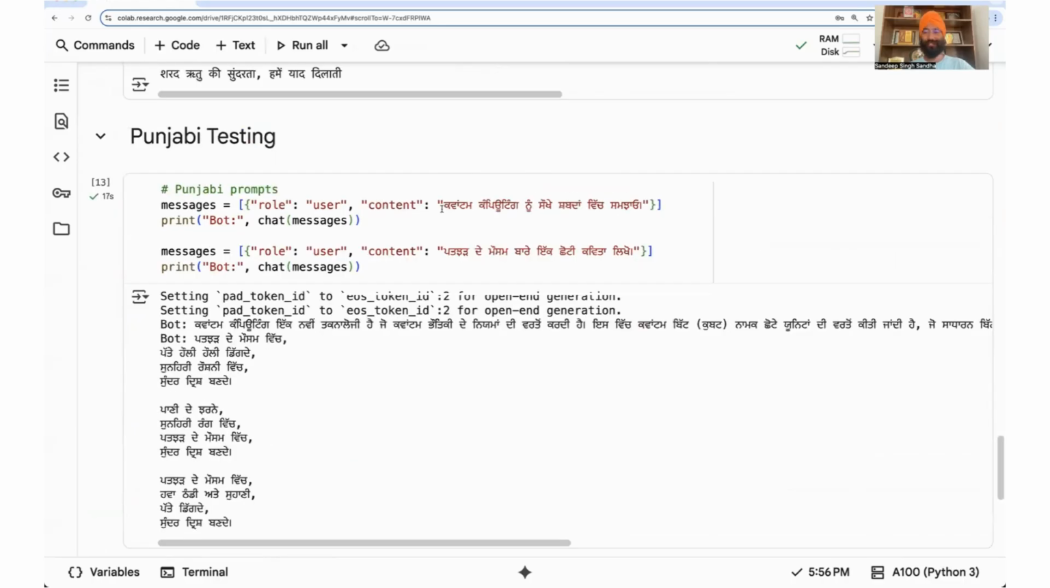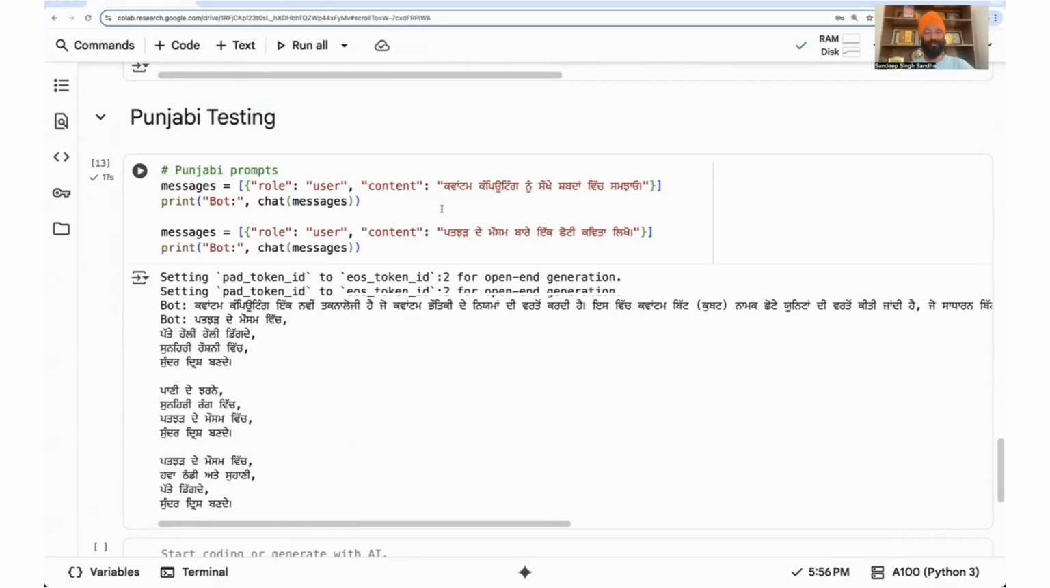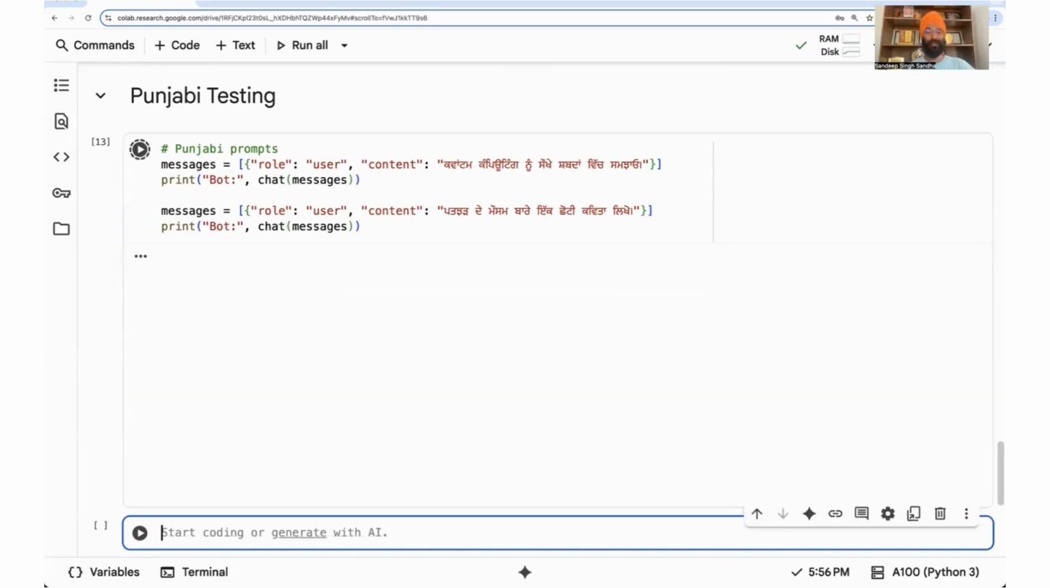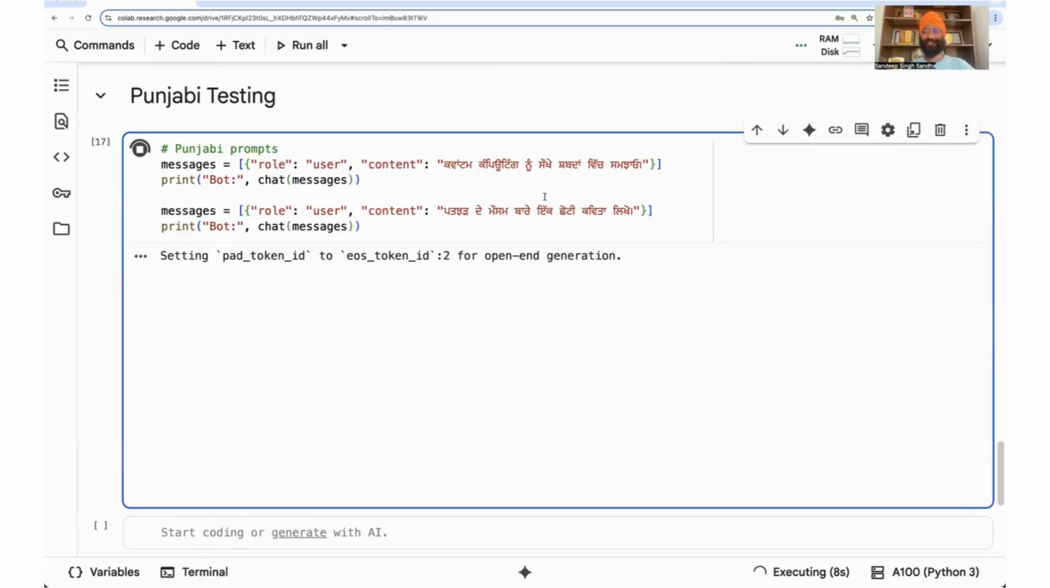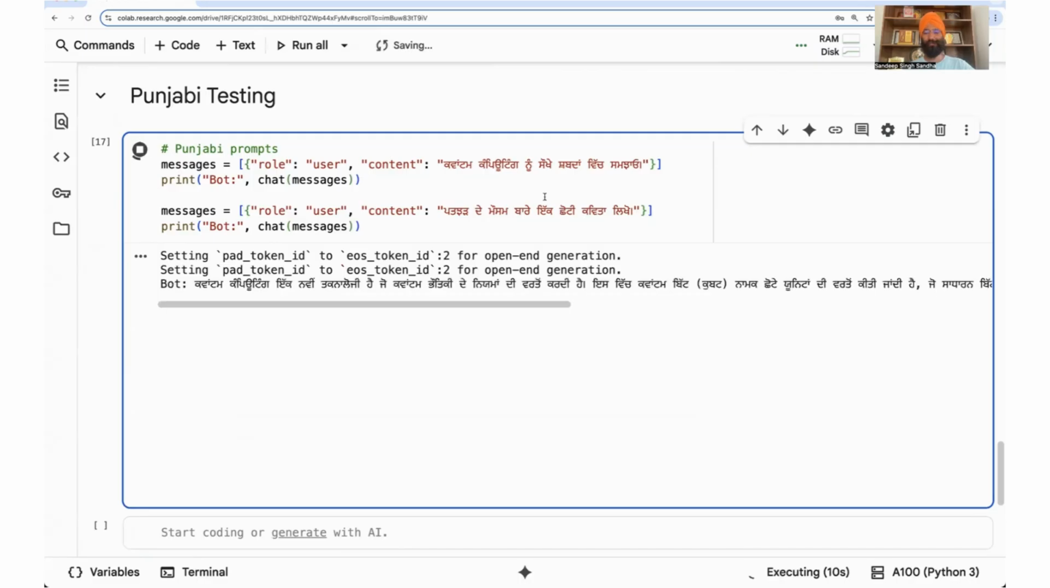Let's also do Punjabi testing. This is actually really amazing. Hindi is a pretty well-spoken language. The traditional Indian languages like Punjabi and local languages have a little less audience. It does support Punjabi too. I'm asking it to explain quantum computing in simple terms, and write a short poem about the autumn season. Okay, so let us see how well it does on Punjabi.